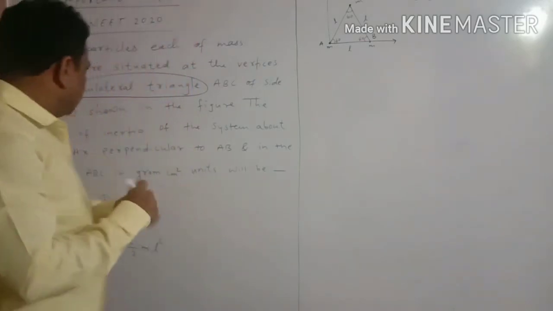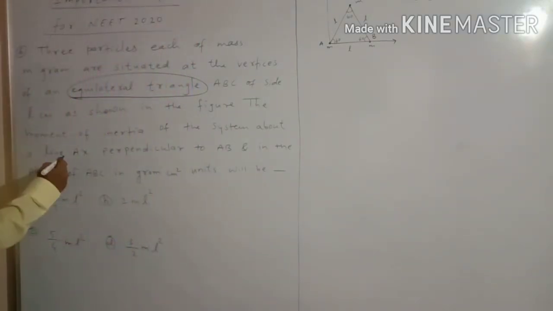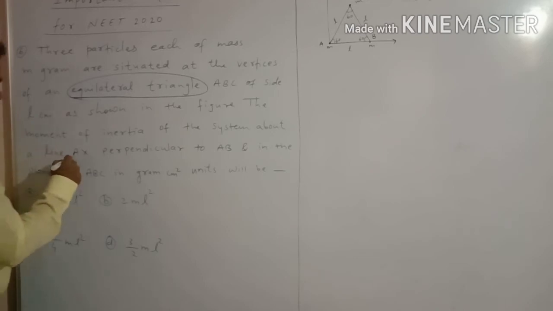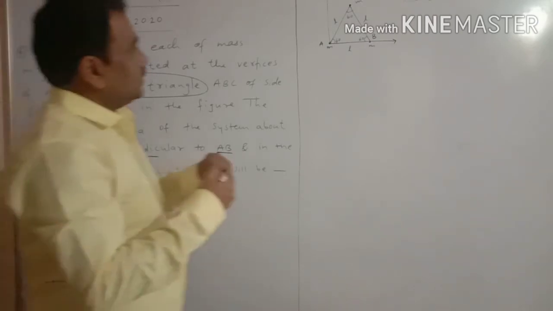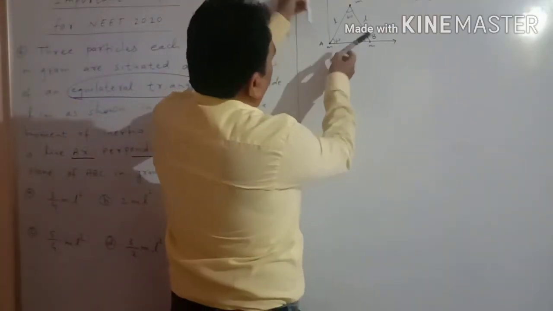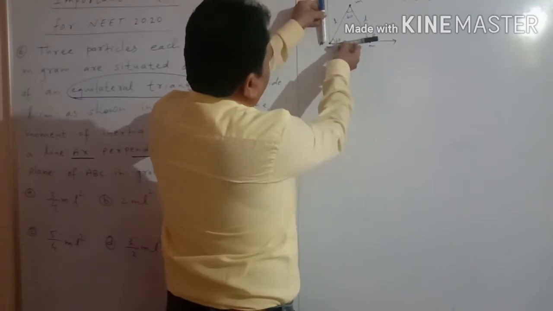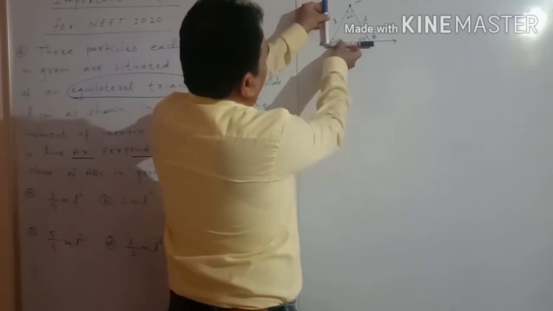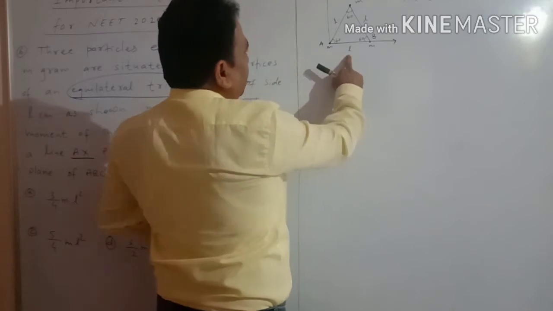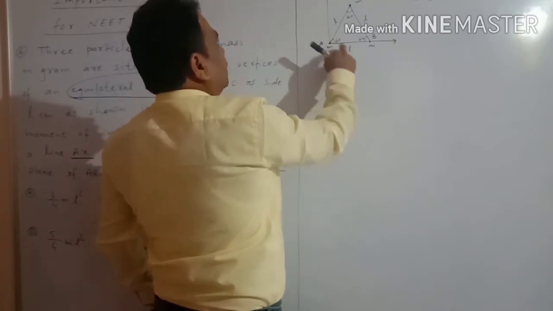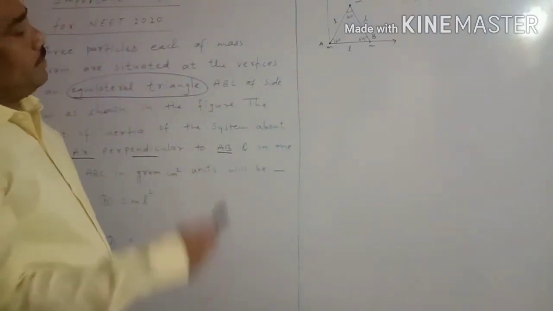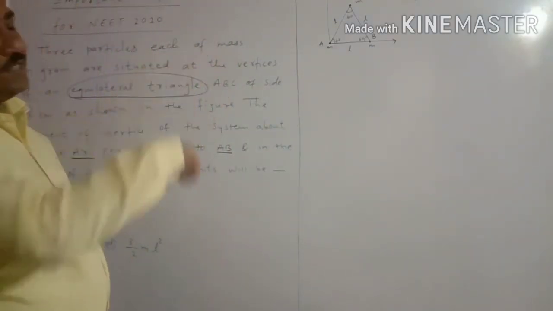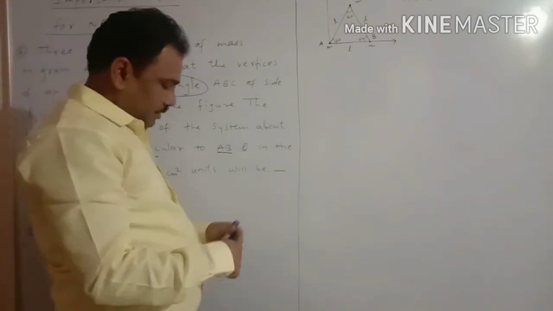Now see here, the axis of rotation is given, a line AX, perpendicular to AB. So here AX is perpendicular to AB, and l is the side of this equilateral triangle. So we can calculate the moment of inertia of the whole system. How can we calculate it?